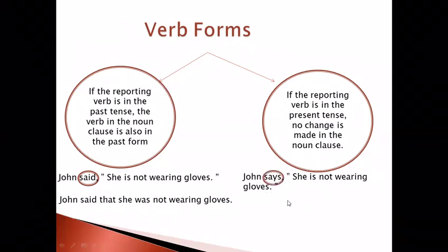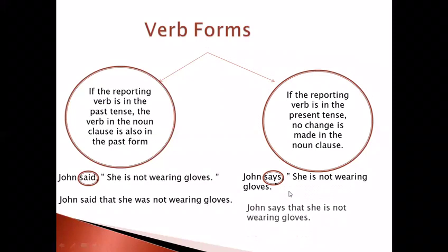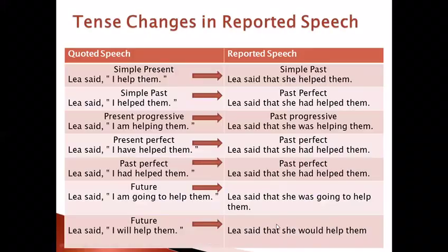Says, that's right. In this case, we do not change the verb tense in the noun clause. John says that she is not wearing gloves. Now, when we want to change tenses in the reported speech, we should think a lot about how to change the verb. The only and the best way actually to do that is to move one step backwards. What does that mean? This means the following.